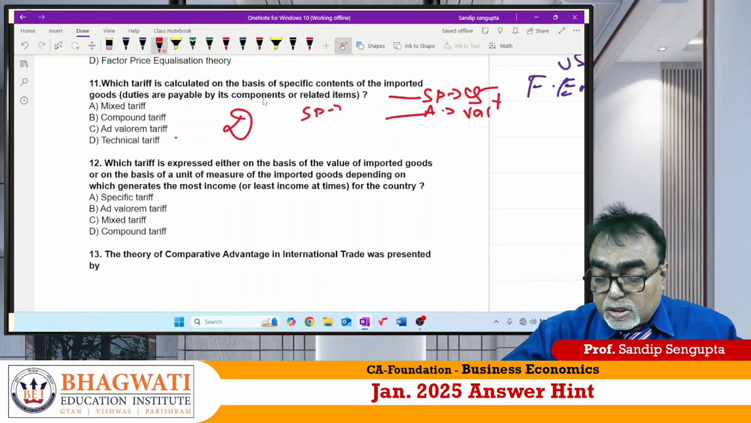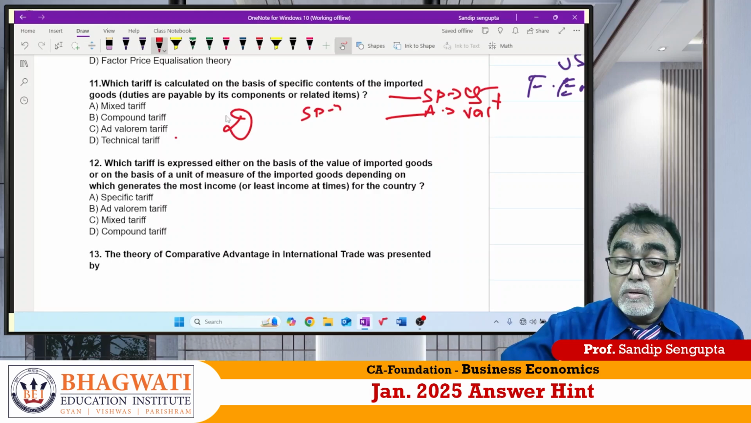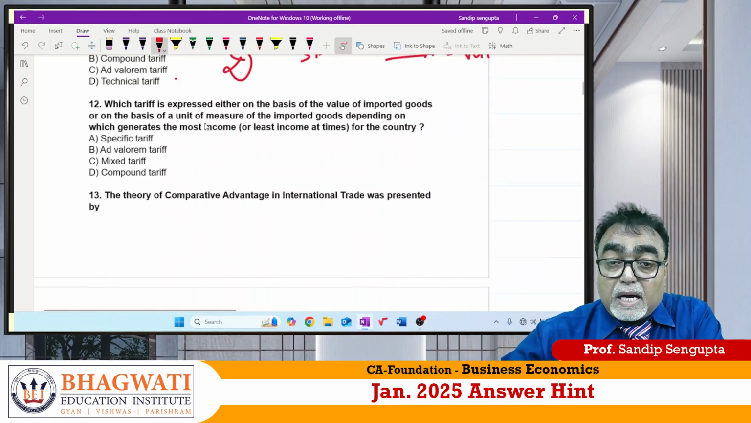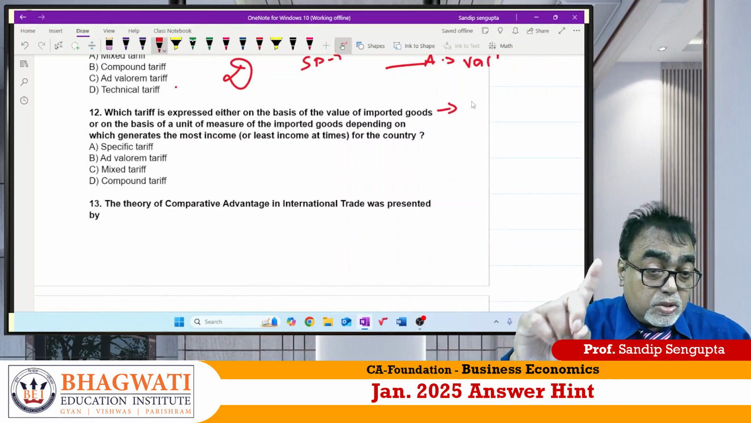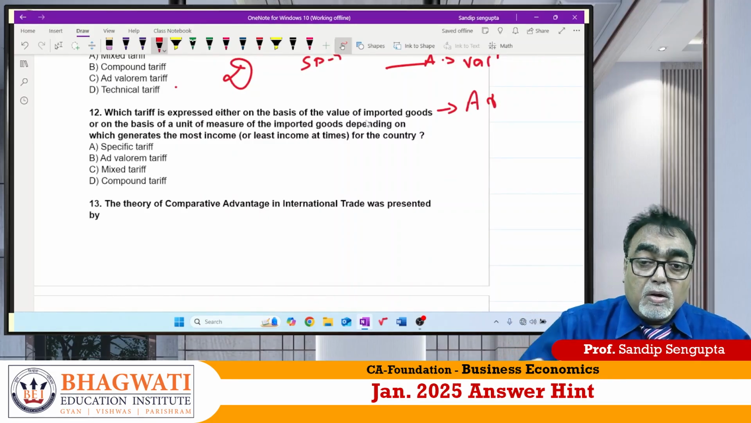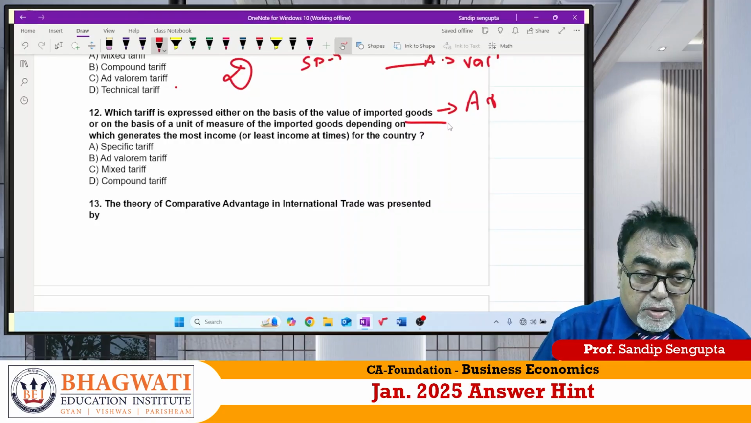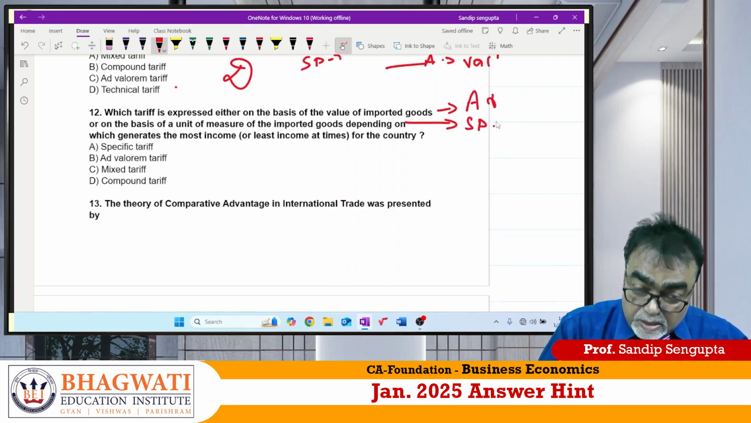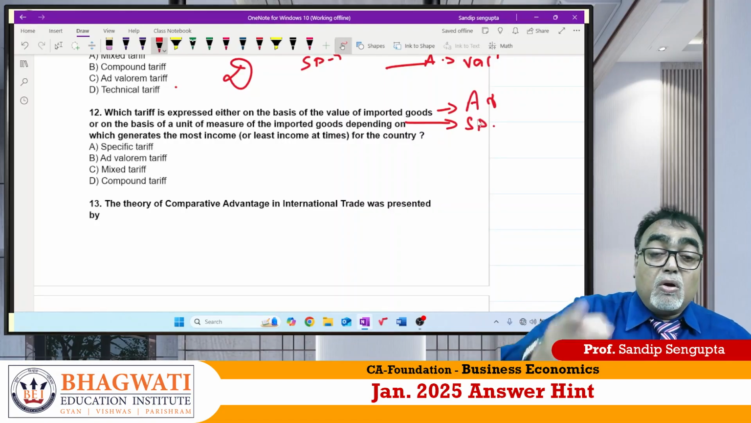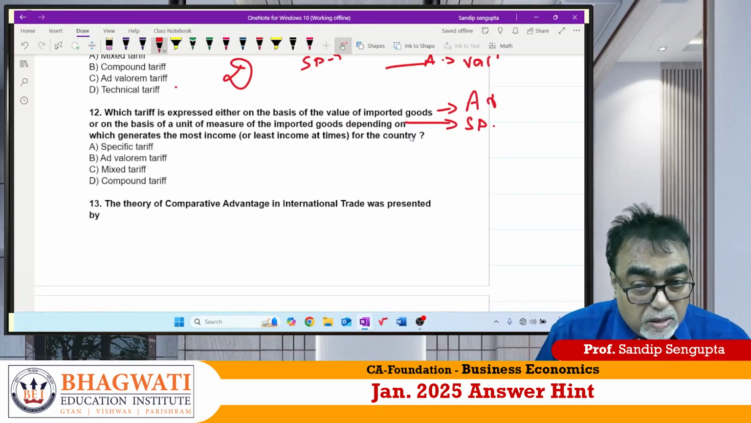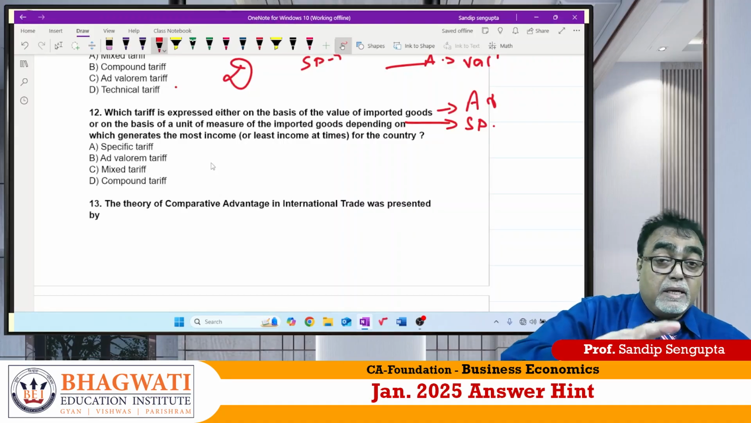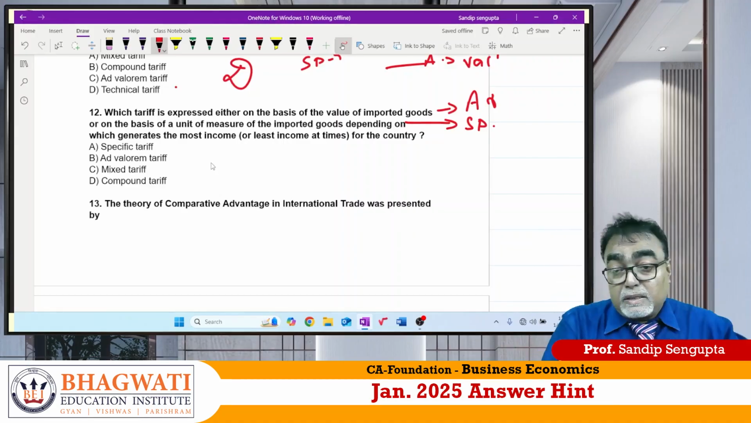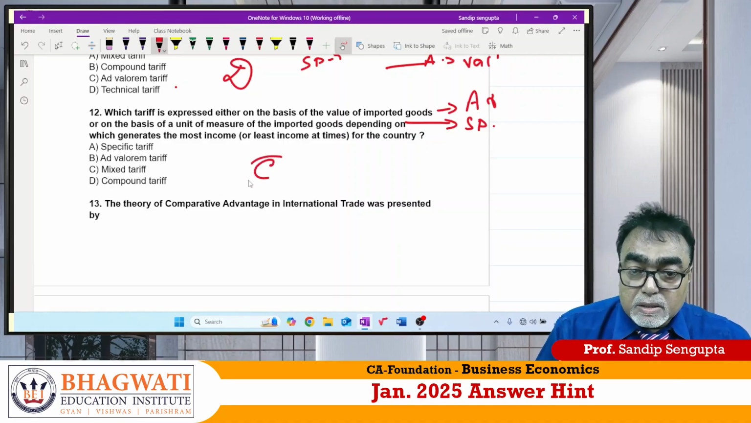Now I believe question number 12 you can answer only. Which tariff is expressed either on the basis of value of imported goods? Value. So it is ad valorem. On the basis of unit measures, that is specific. Either ad valorem or specific. That means what? Would it be specific, ad valorem, compound? Compound I said. It is first specific, then ad valorem becomes compound. So answer should be here C.